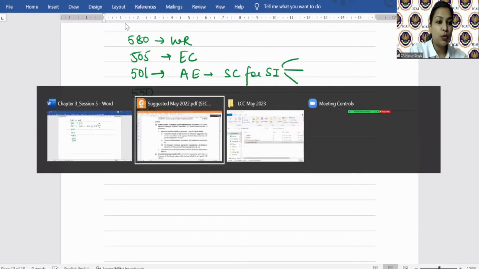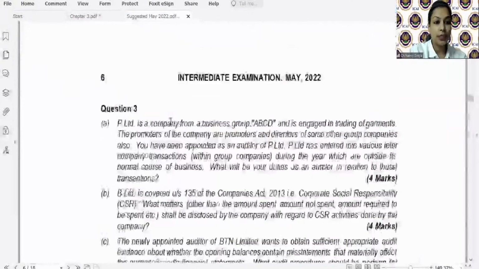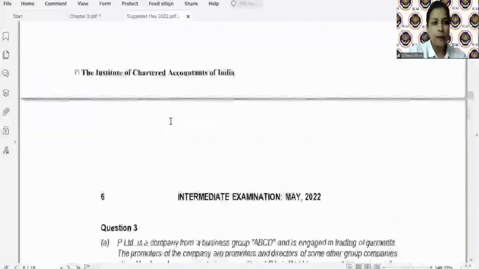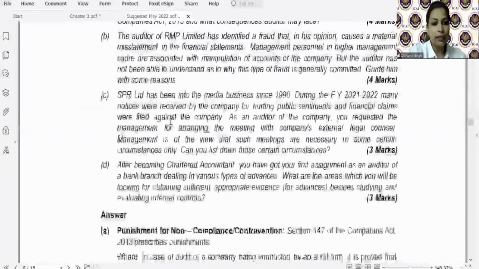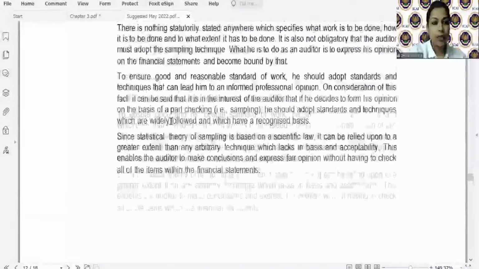Now let us move on to what? Discussing the questions relating to, let us start from the end. This is suggested paper for May 2022.